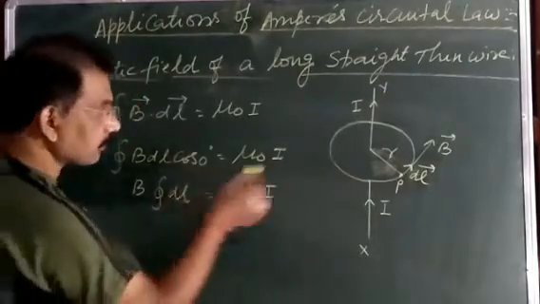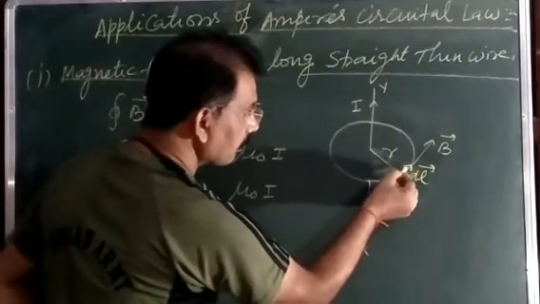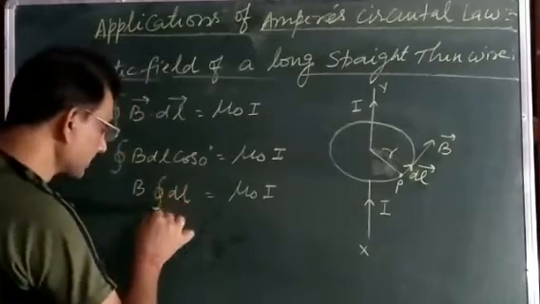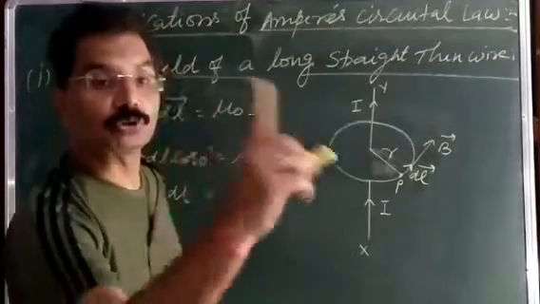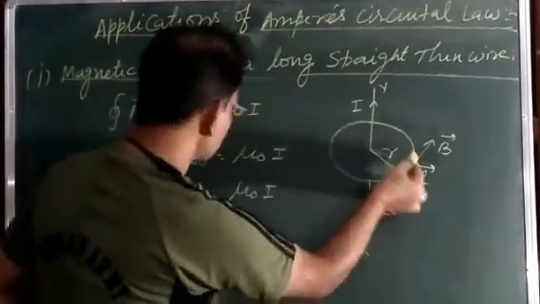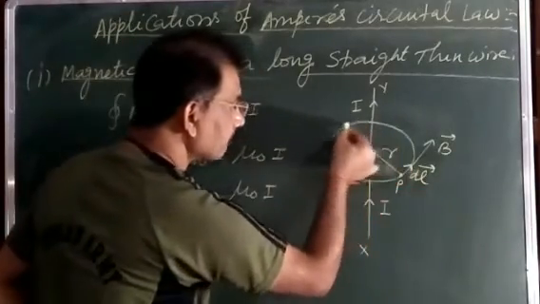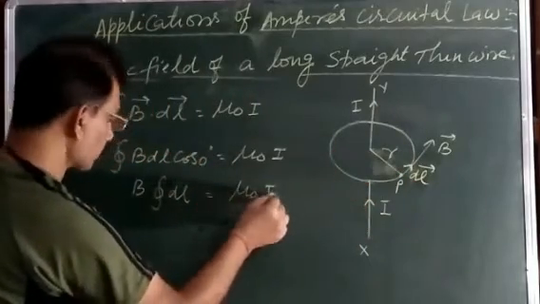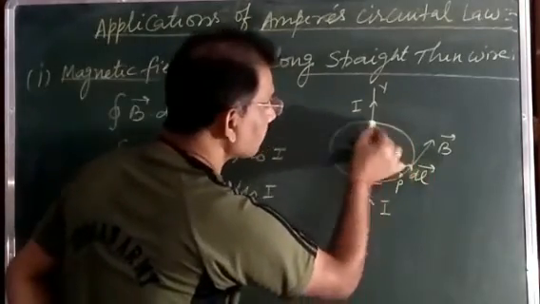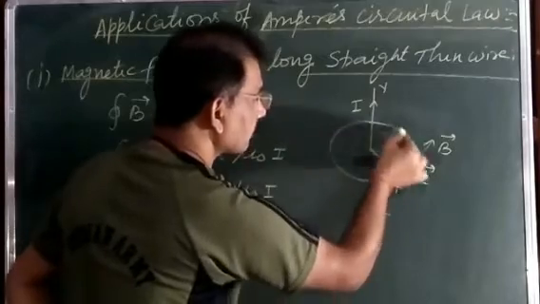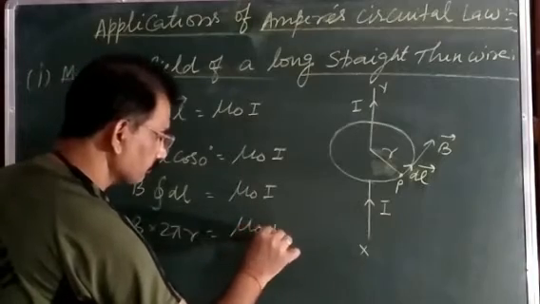And whole integration for this closed path, for the whole circle, dl is the small length of the circle, and this is the integration for this closed path. Remember this, Ampere circuital law is applicable only for a closed path. So for this whole closed path, the line integral of dl means the total length of this circle. So we can write B into whole integration dl, and the total length of this circle is 2 pi r, which is equal to mu naught I.